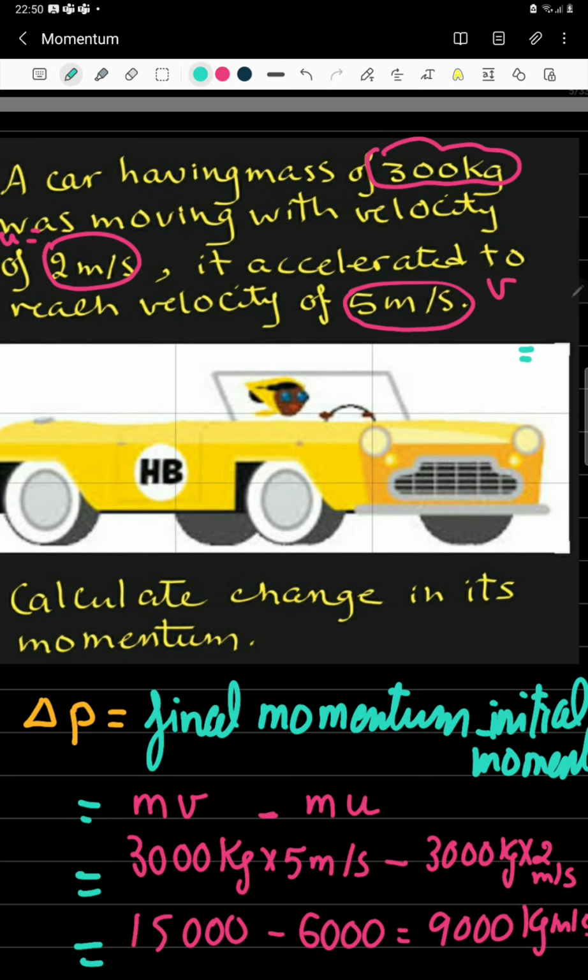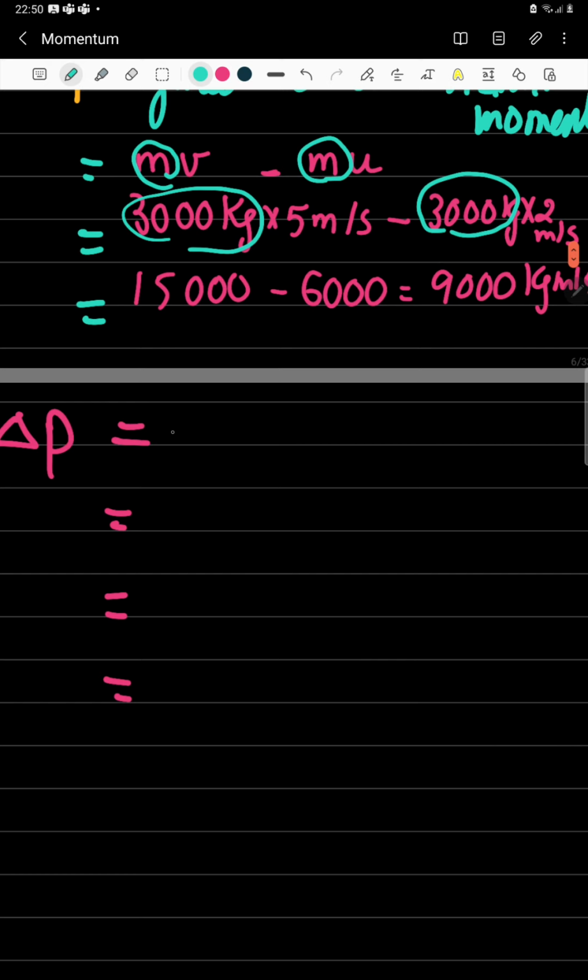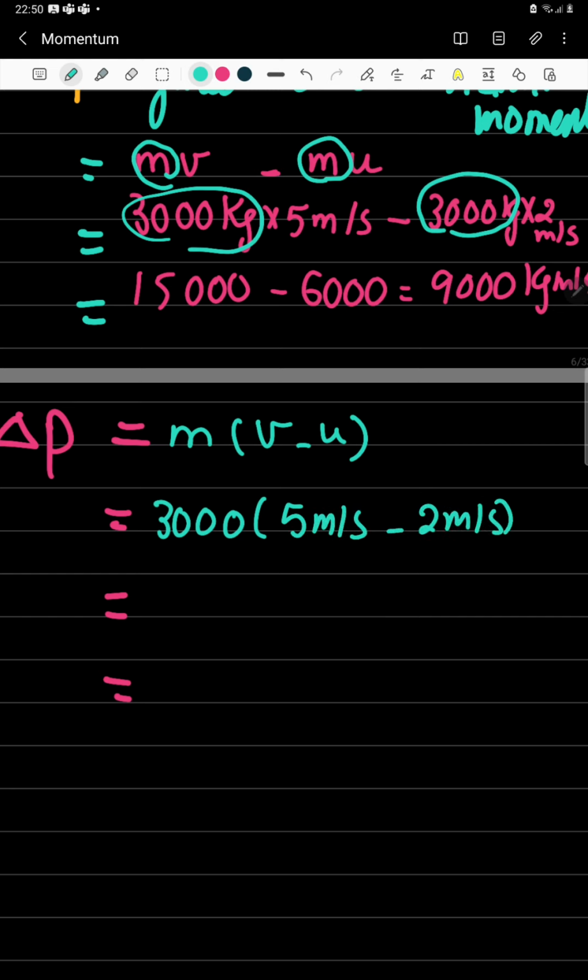Of course, some of you might look and say, the mass has not changed during the motion. The mass was constant. Why don't we make life easier by taking the mass as a common factor? We can calculate the change in momentum by taking the mass as a common factor, and we multiply the mass by the change in velocity. In this case, the 3000 kilogram will be multiplied by final velocity, which is 5 meters per second, minus initial velocity, which is 2 meters per second. So 3000 kilograms multiplied by 3 meters per second. This is equal to 9,000 kilogram meters per second.